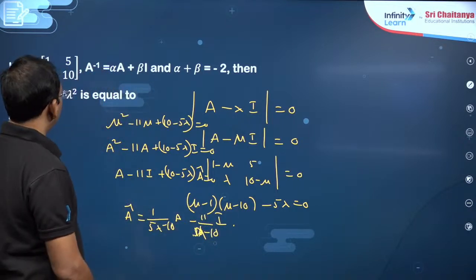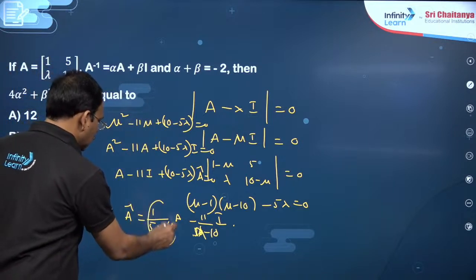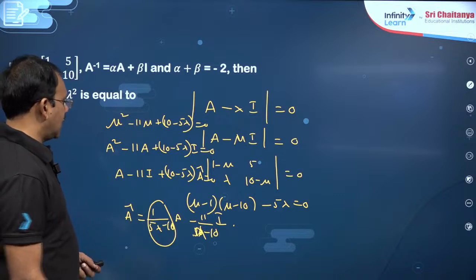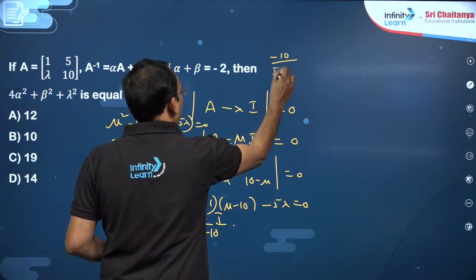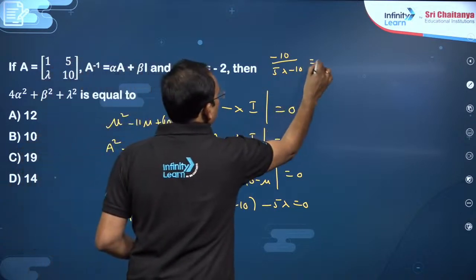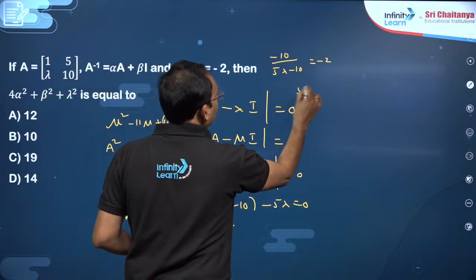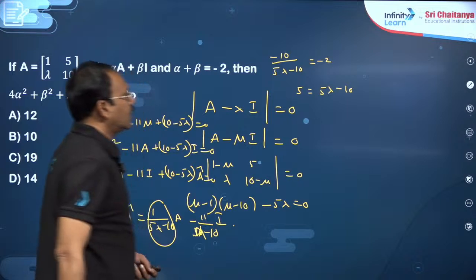So from here, my dear friends, alpha plus beta is minus 2. You just equate these two. This is alpha, this is beta. That is 1 minus 11, that is minus 10 by (5 lambda minus 10). This value is minus 2. From this you got, yeah, 5 is equal to, you can write, 5 lambda minus 10, correct?